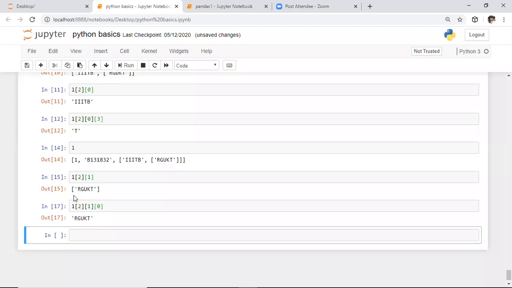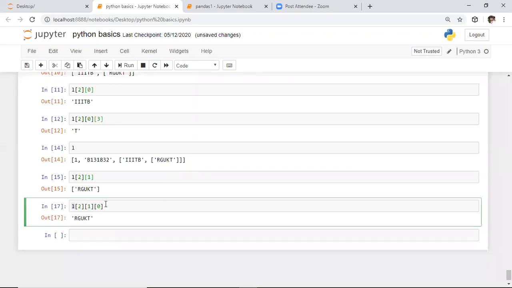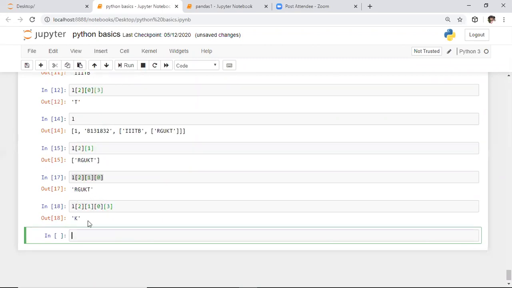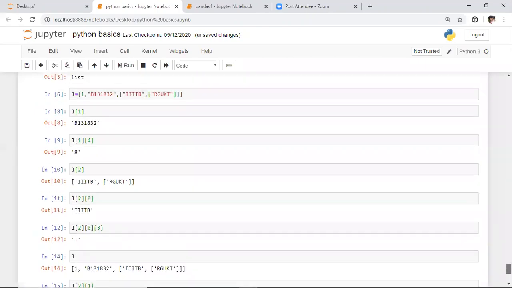So you might get the difference between this RGKT list as well as this RGKT string. After processing into this RGKT string, then we need to access the k from this. How to access k from this? Again, we need to specify the character corresponding to that k. So character k represents the location 0, 1, 2, 3, which represents the tar location. So whenever you execute this, you can access any character. It is nested slicing and it is a very important thing.